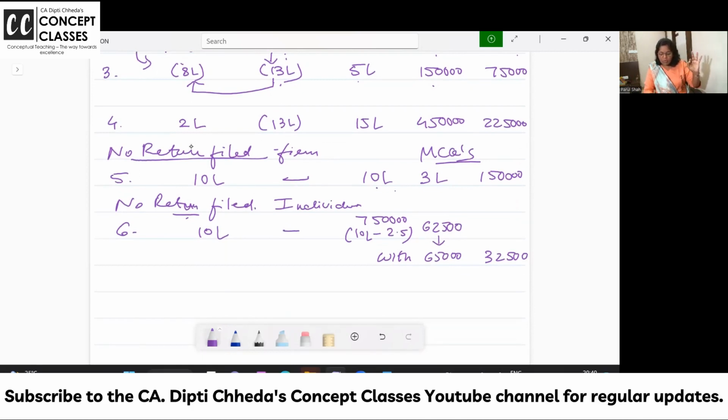Now, if no return is filed, and suppose you are an individual, you didn't file the return. Now the AO is saying that your income is 10 lakhs. So your underreported income is actually 7,50,000, because 2.5 lakh you will get as basic exemption. So calculate the tax: leave 250, next 250 at 5%, and then 20%, and that is the tax payable.